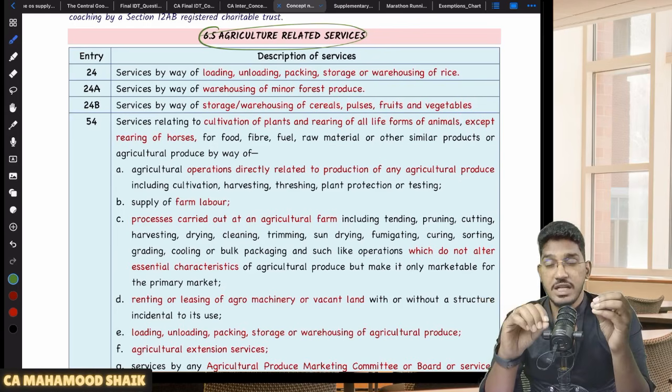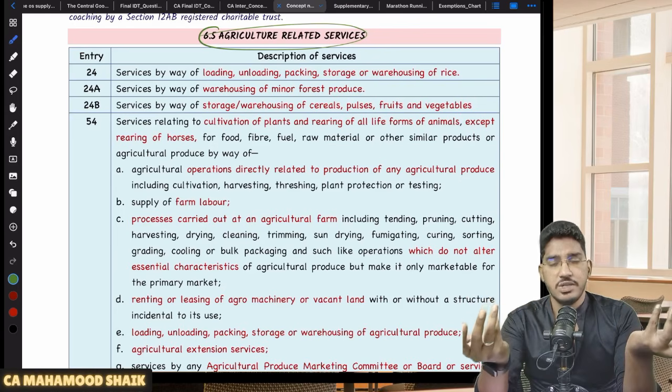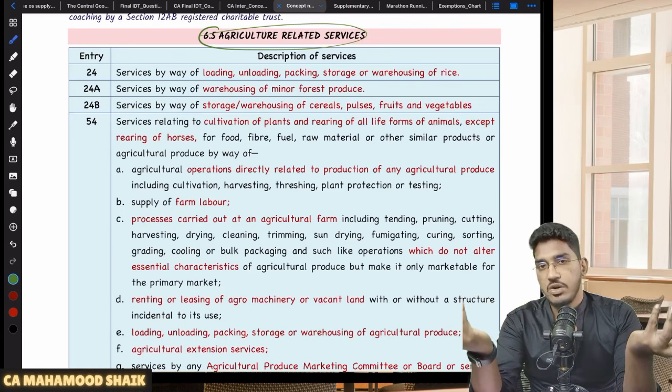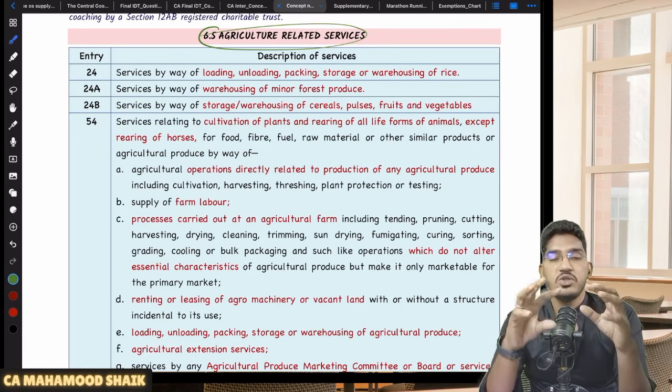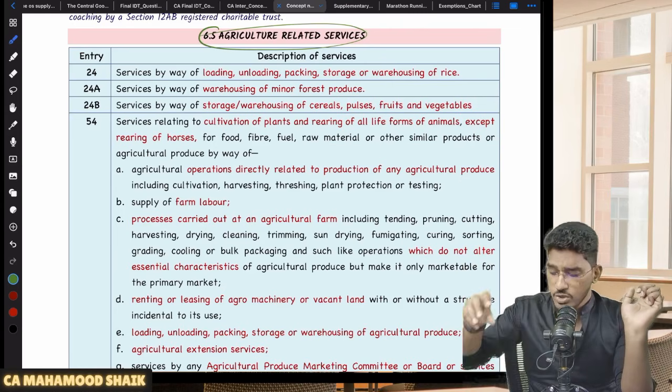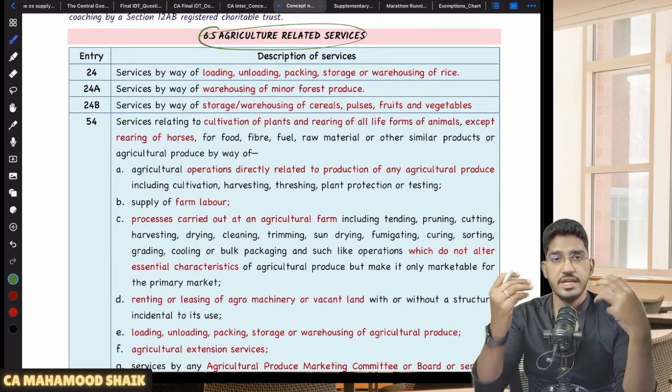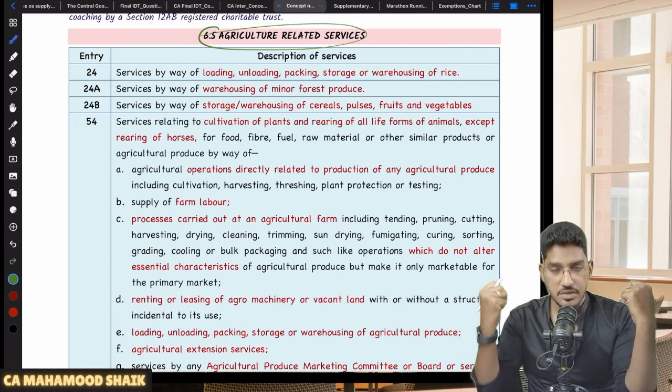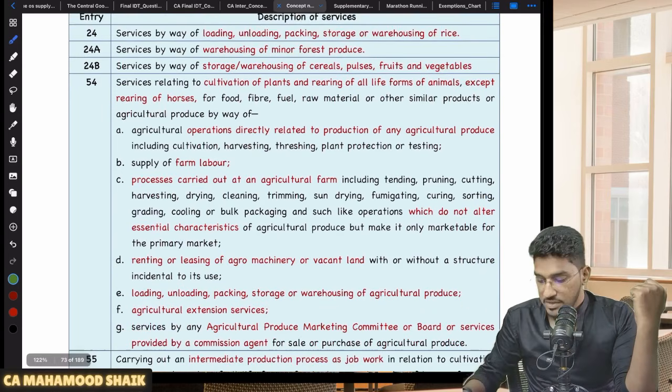So on that also, will there be exemption? Yes, definitely there should be exemption. When on your outward supply itself, you are not liable to pay any GST, what is the purpose of imposing the GST on all that input services related to agriculture? So that's why they have identified various kinds of input services related to that agriculture, and on that they have given relaxation. Sir, what and all are they?